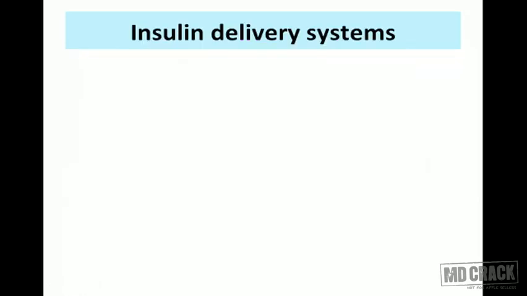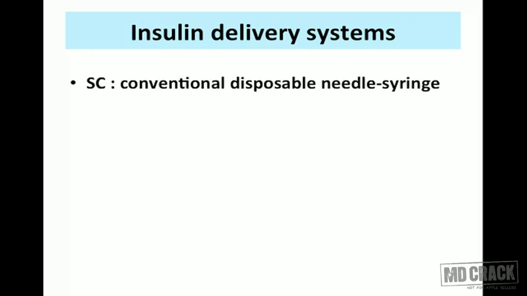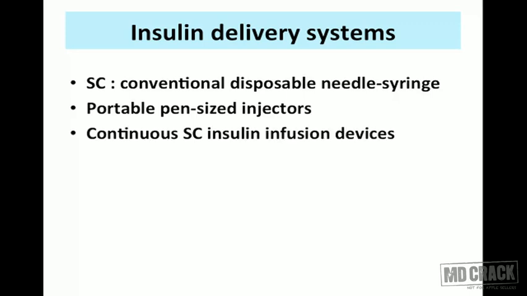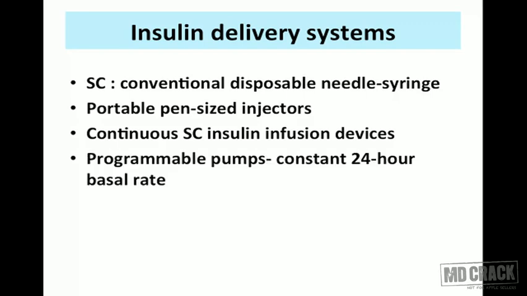So these are the combinations. Let's have a view at the various insulin delivery systems. Insulin can be given subcutaneously, as we are discussing right now, by conventional disposable needle and syringe. There are portable pen size injectors available. Continuous subcutaneous insulin infusion devices are available.